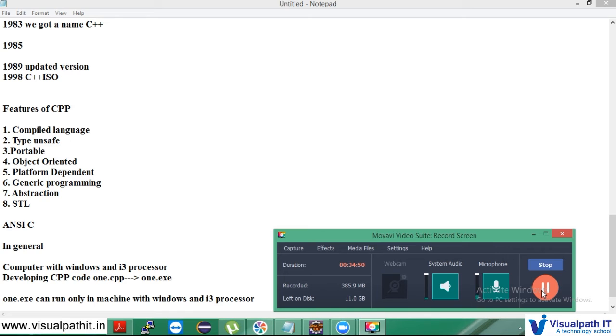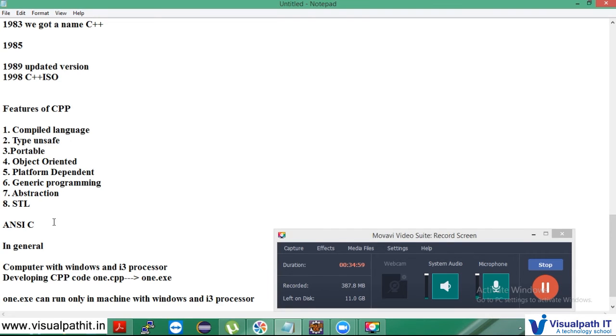Okay, so C++ has a version called ANSI C++. What is ANSI C++? Assume that I have a computer with Windows and an i3 processor. On developing the C++ program, it gives you 1.cpp and at last you will get 1.exe. Once you get the 1.exe, it can run only on a machine which has Windows and an i3 processor. If I take that 1.exe to any Linux machine, it will not work.